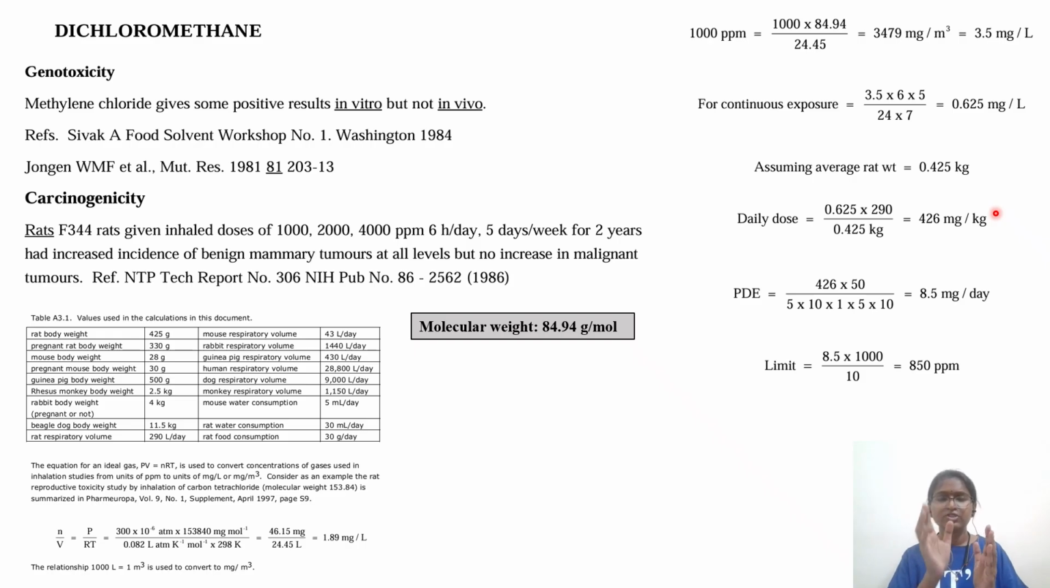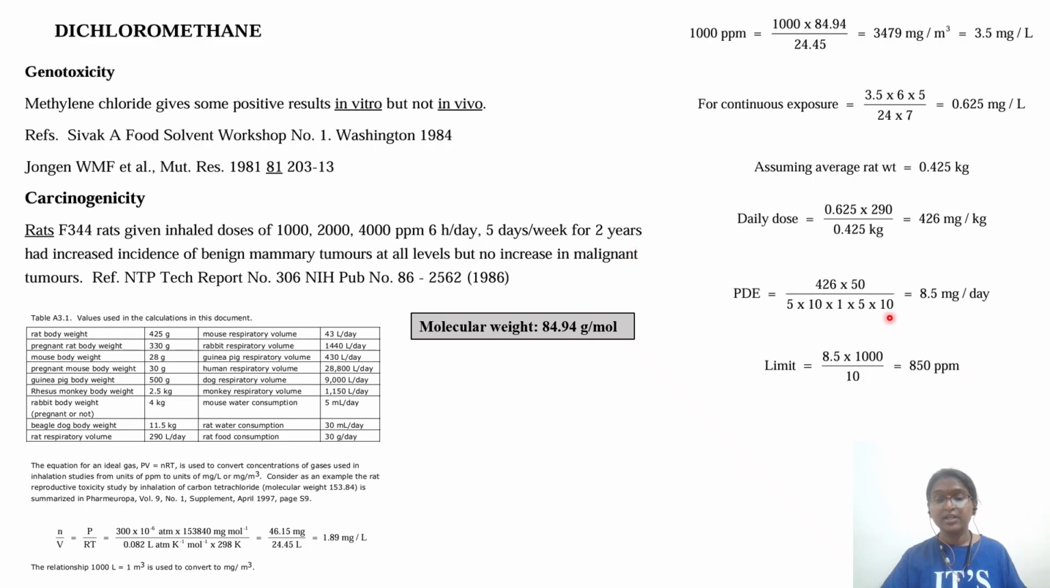So the LOAEL was 1000 ppm. After following all these steps using this particular table, you will get the LOAEL in the units of mg per kg per day. Now you have to apply this to your permitted daily exposure calculation. So here you have 426 into 50 divided by 5. 5 is for rat. Whenever you are extrapolating from rat, it is 5. 10 is interspecies variation. F3 is 1, since it is a 2-year study; generally the rat has a 3-year life cycle, so at least half of that, the 2-year study, is there. Then you have to go for F3 as 1.